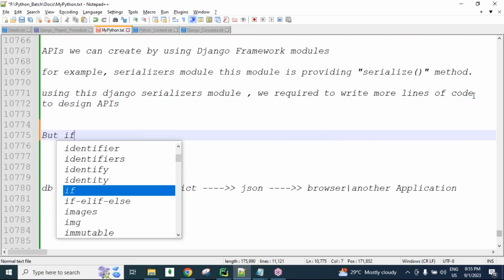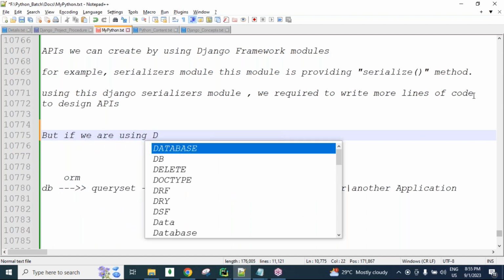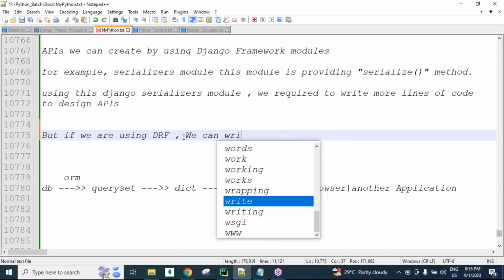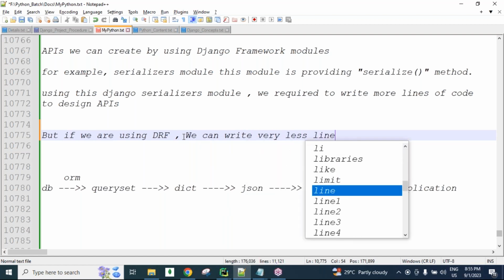But if we are using Django REST framework, DRF means Django REST framework, guys, remember, we can write very few lines of code.